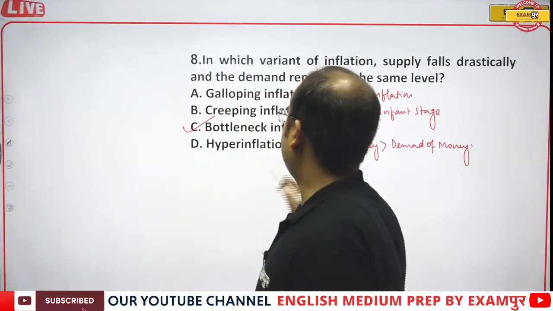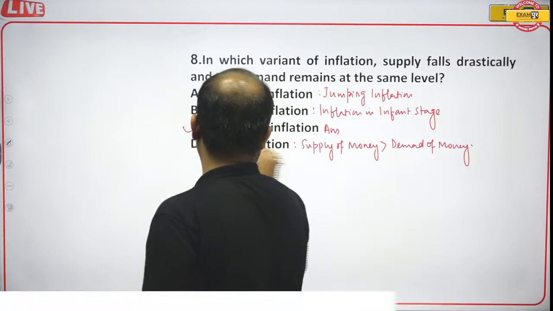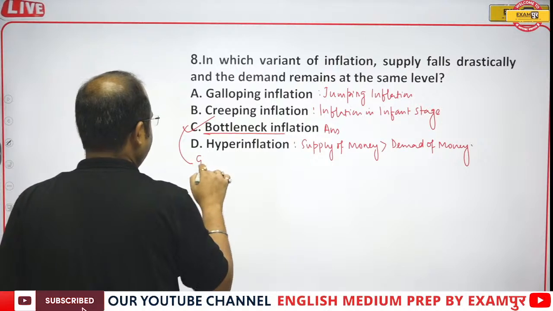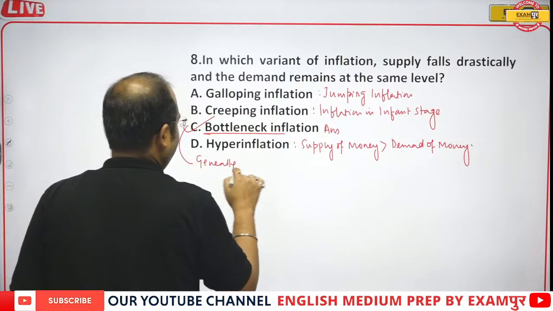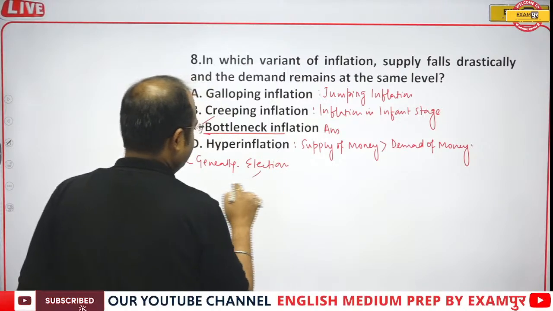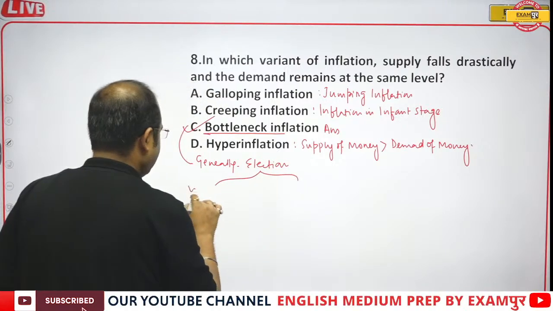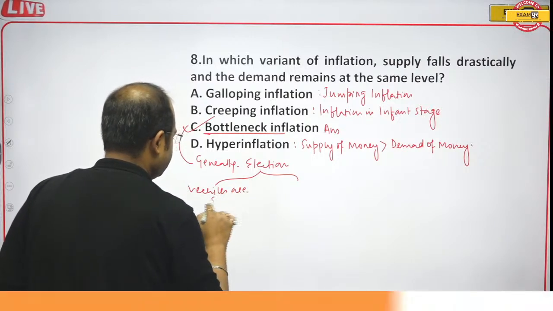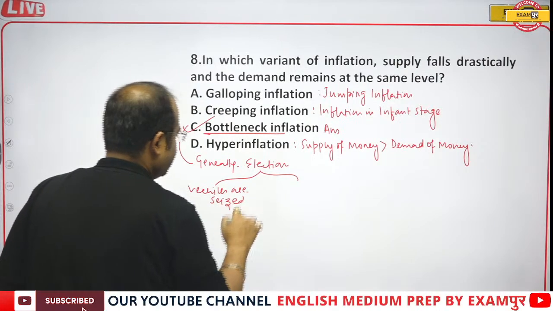Now, bottleneck inflation generally happens during the time of election. During the time of election, vehicles are seized.